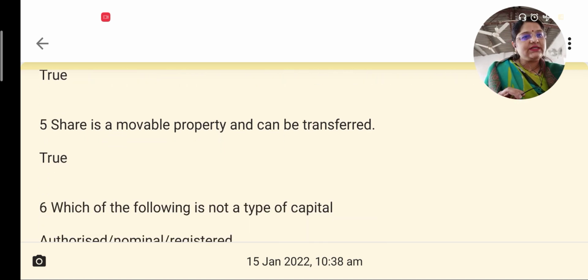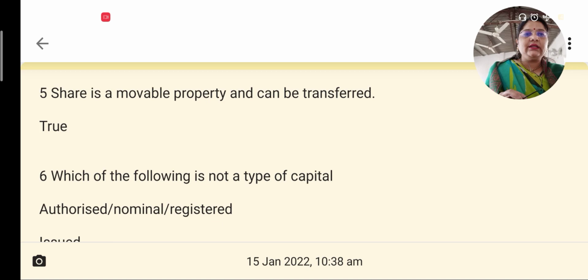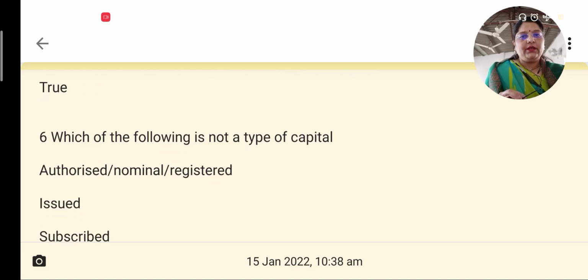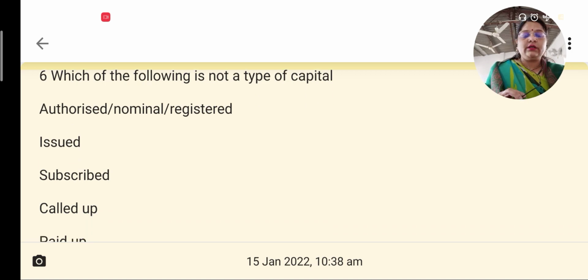Now, share is a movable property and can be transferred. Yes, we know that. We had learned this right in the beginning when we were learning the characteristics of a company. Which of the following is not a type of capital?